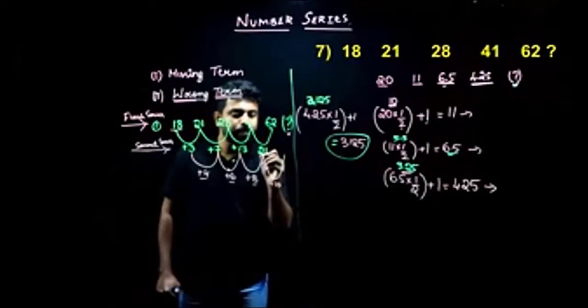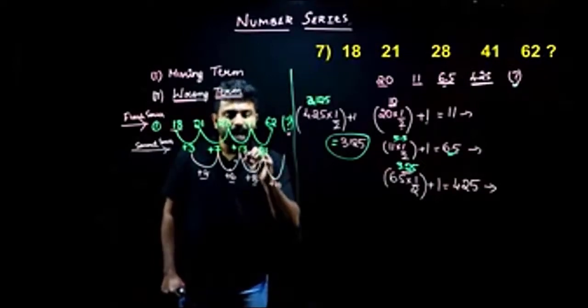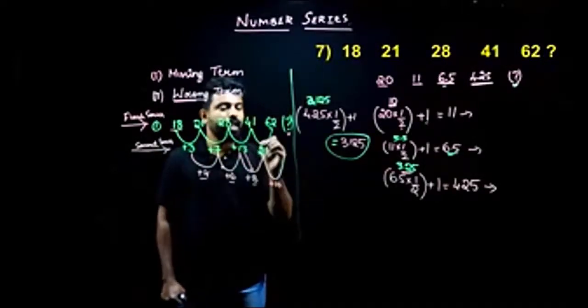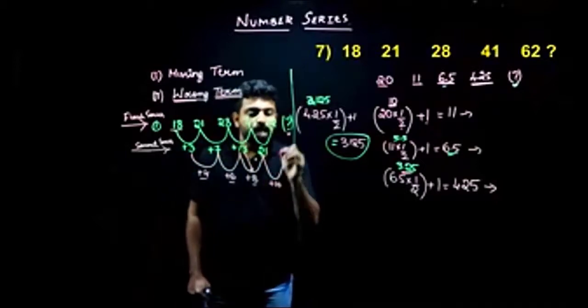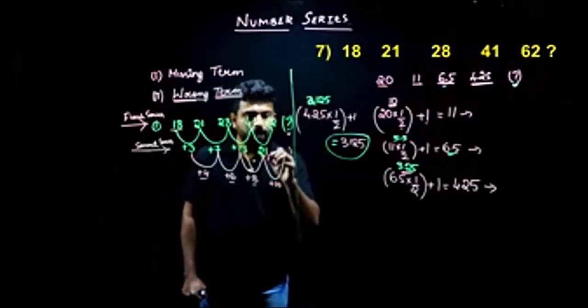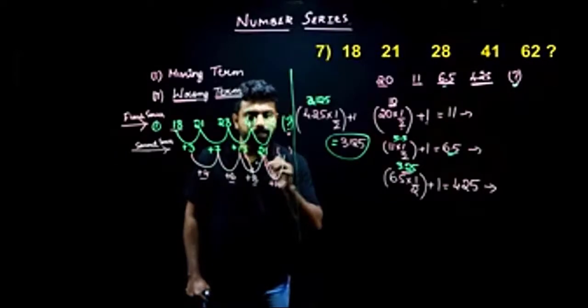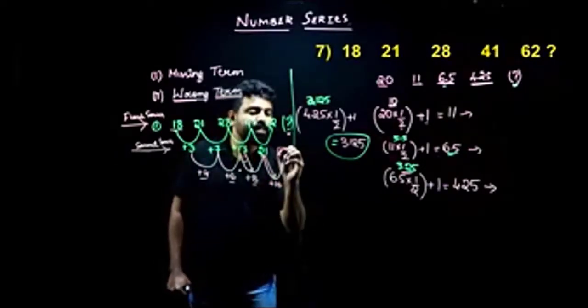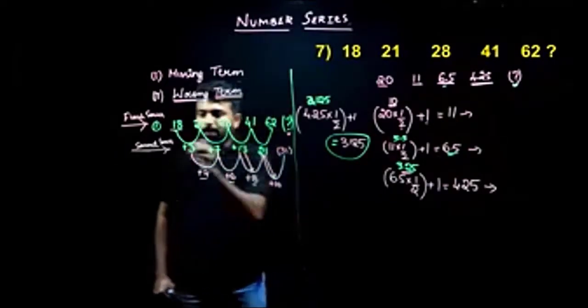Look, so how did I get my 21 here? I added 8 to 13. I got 21. What about my next missing term here? What do I need to do? I need to add 10 to 21. So what do I get here? I'll get 31. Now I've filled my second series.